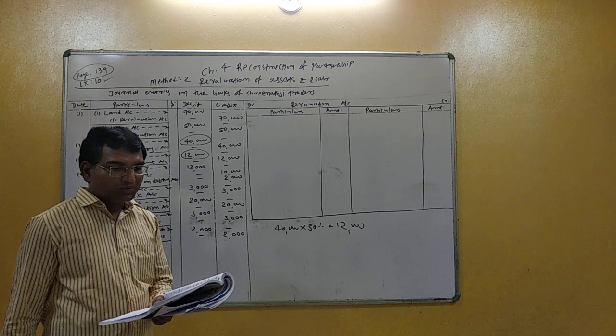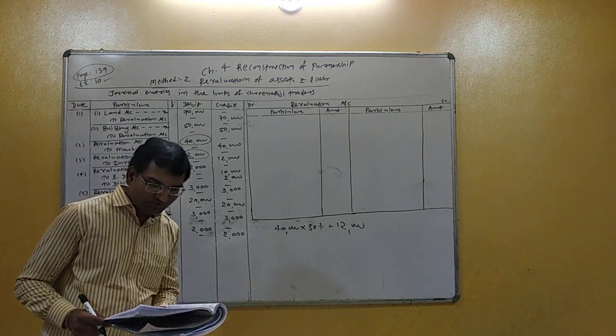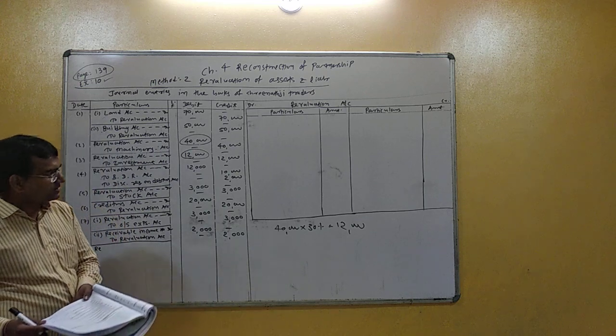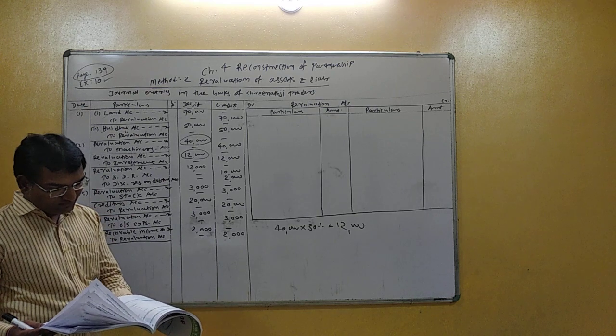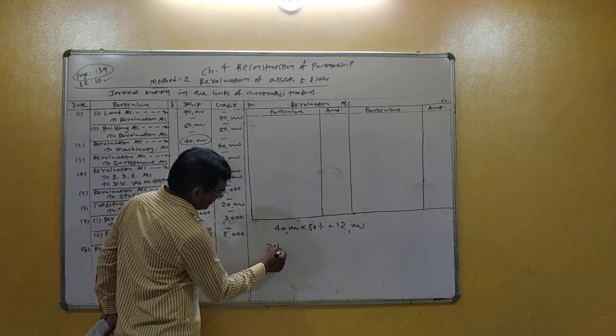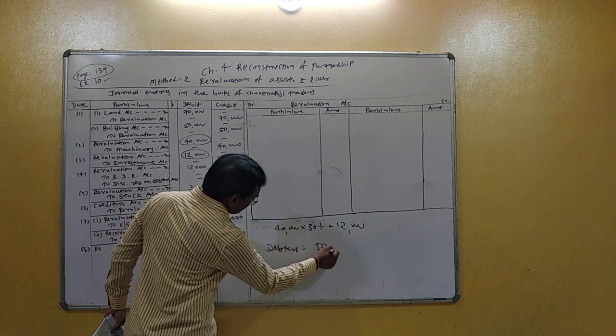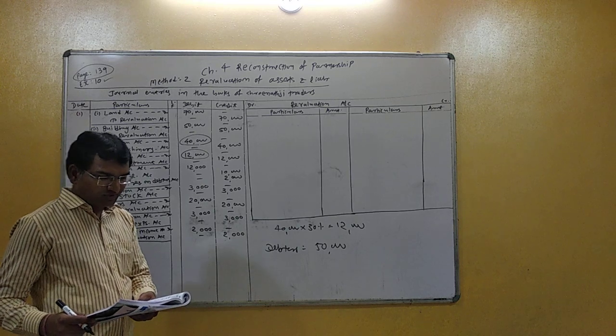Fourth adjustment, provision for bad debt reserve at 20% and discount reserve 5% is to be made on debtors. Here book value for debtor is given on asset side 50,000. Two adjustments are given on debtors, bad debt reserve and discount reserve.